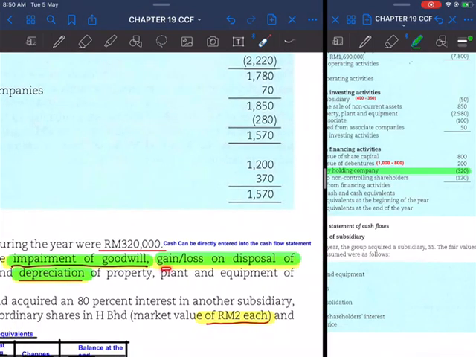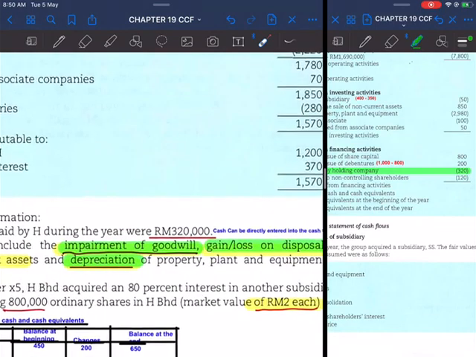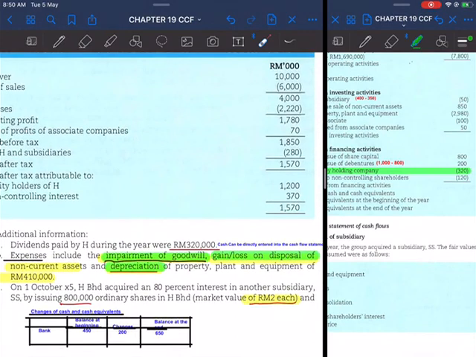And then you also have gain on disposal of non-current asset inside this account. Also, the amount is not mentioned, which means you have to find it out yourself. And then also inside expenses is depreciation of property, plant and equipment, which is 410,000. Now in this question, the way they answer is using the indirect method.